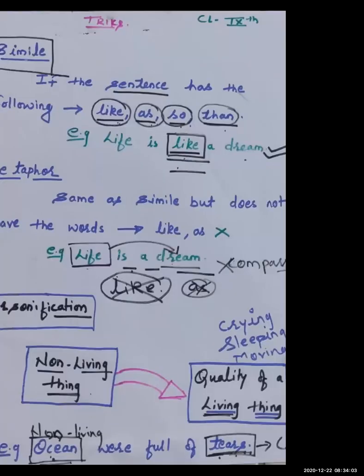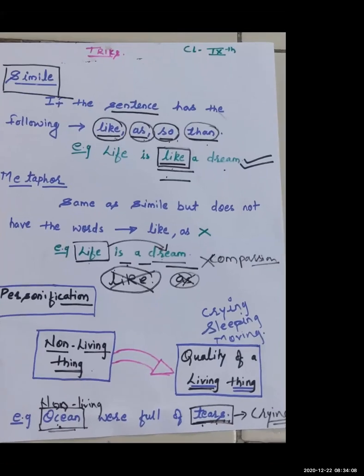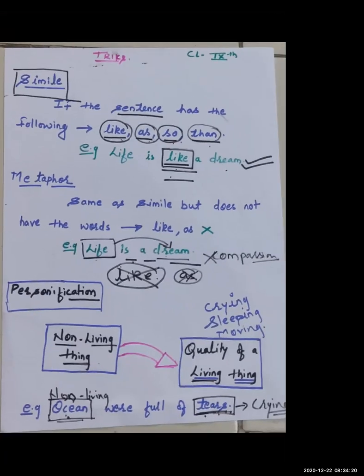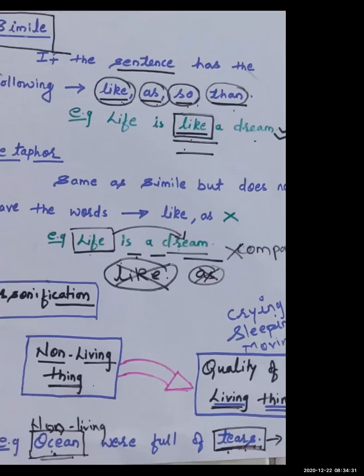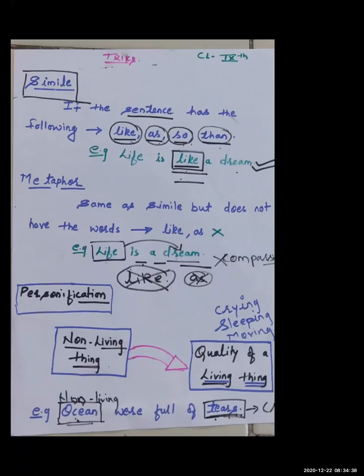Hence has the following things you have to keep in mind: like, as, so, and then. These particular words will work. Like, life is like a dream. Here the word like is used, so this is simile. Now what is metaphor? As I have already told, comparison is done, but not with the words like or as. Life is a dream. So directly life is given a tag of a dream. Here direct comparison is done, not like in simile.